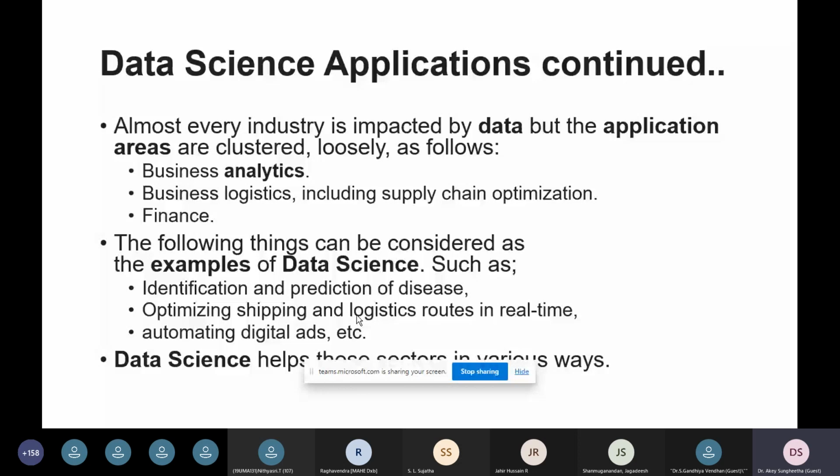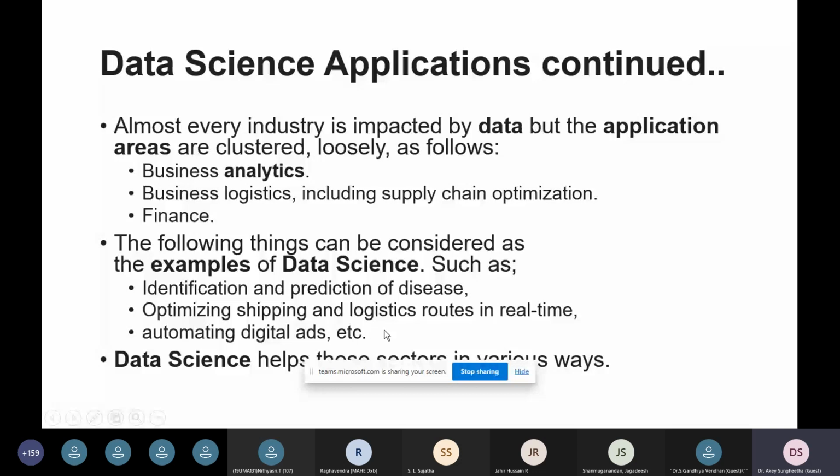Like we always see in some basic courses, we always translate information in character, text or string form into a digital form. Similarly, data science helps in various sectors through this application.